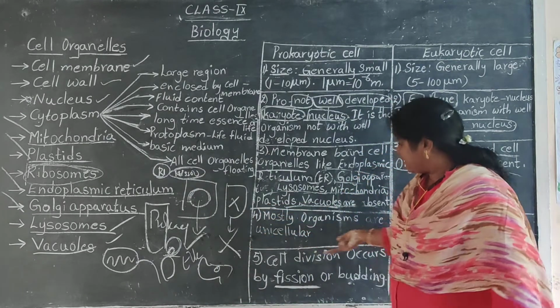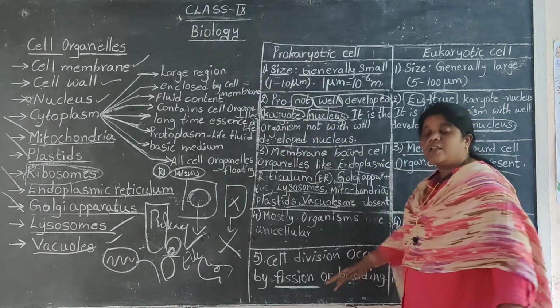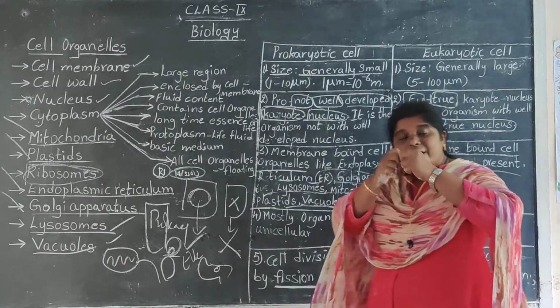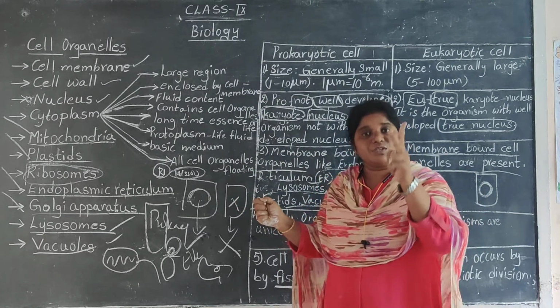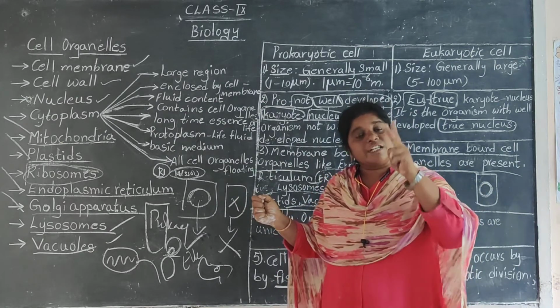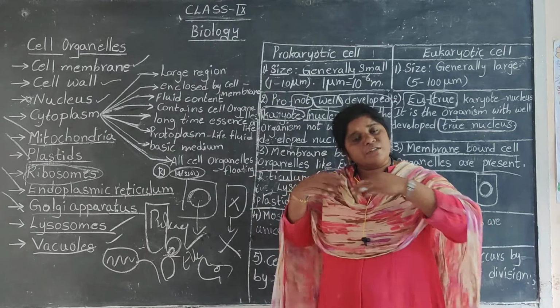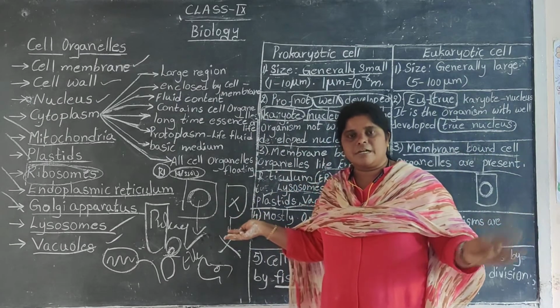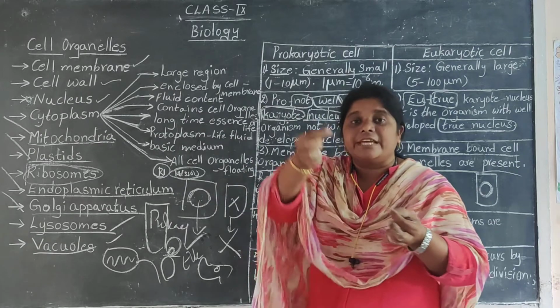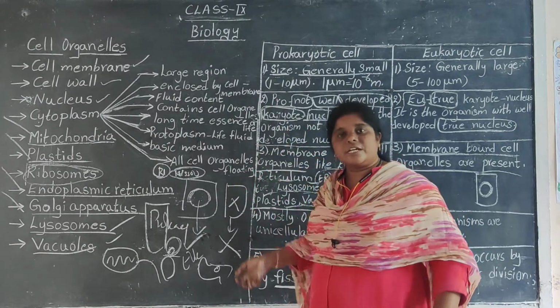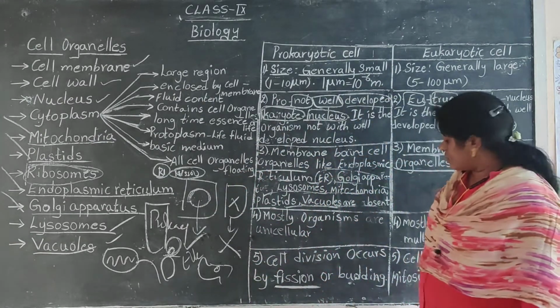So cell division occurs by fission: binary fission divides the cell into two equal halves, multiple fission produces many organisms, and in budding an extra bud develops over the parent organism and becomes a new organism.